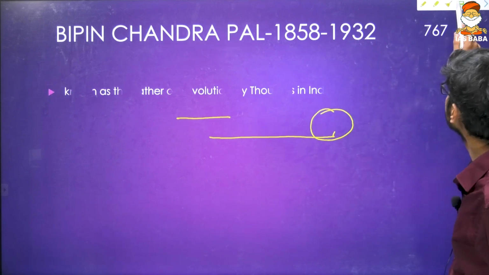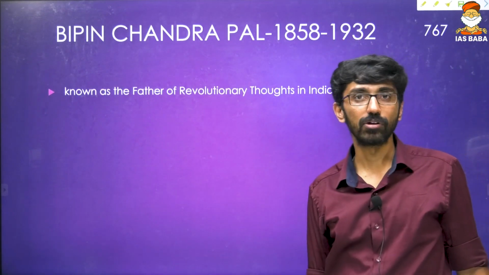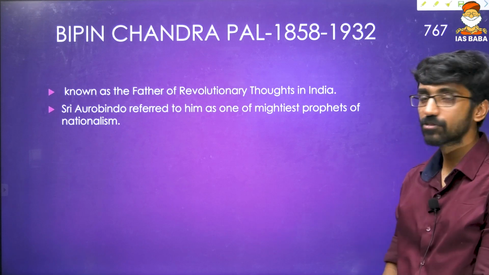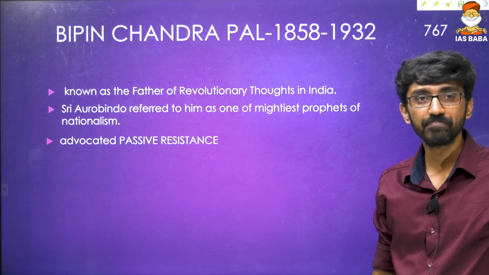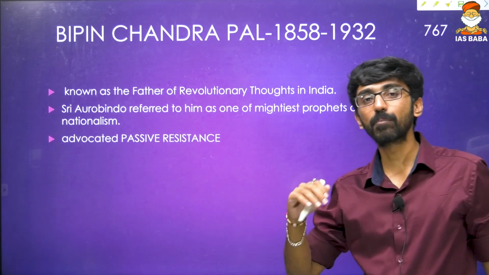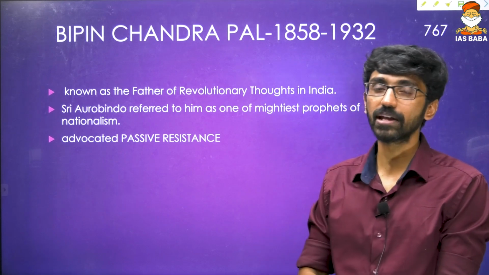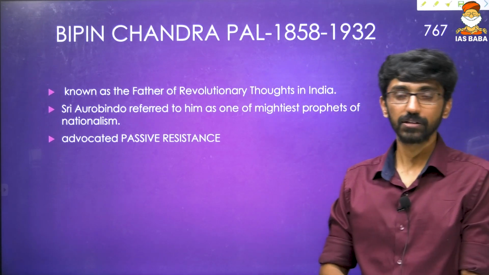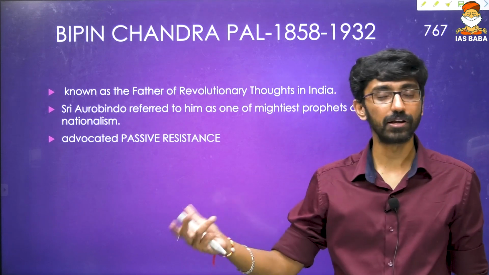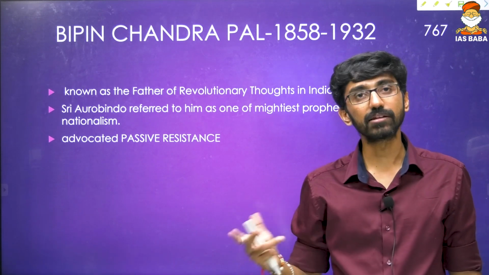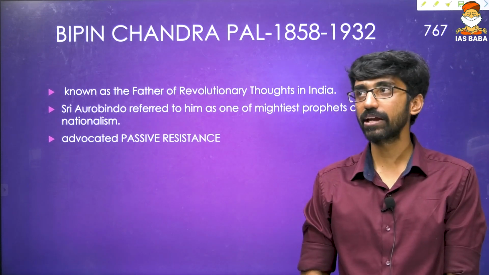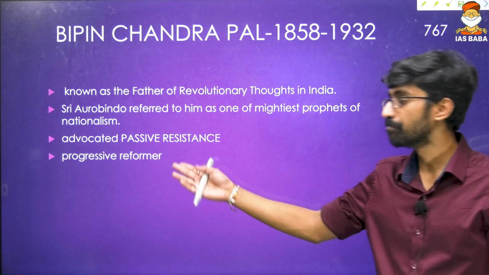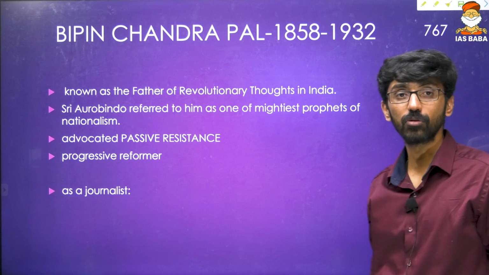Then Bipin Chandra Pal, 1858-1932, known as the father of revolutionary thoughts in India, and Aurobindo referred to him as the mightiest prophet of nationalism in India. He advocated passive resistance, like I told you, complete non-cooperation with the Britishers. Of course, Gandhiji also carried forward the same ideal in a different way, in that he organized the people better. The only difference between the ideals of extremism and Gandhiji is that he used the same techniques of extremism, but the way he organized and channelized the energy of people was quite different. We'll see that. And he was a progressive reformer, unlike Tilak, who was conservative.